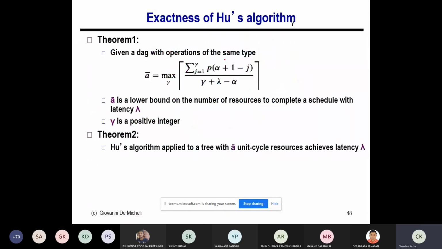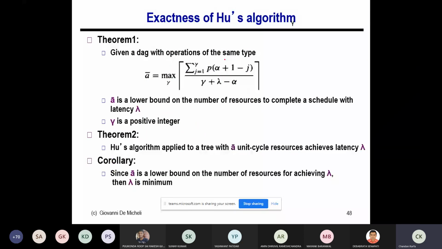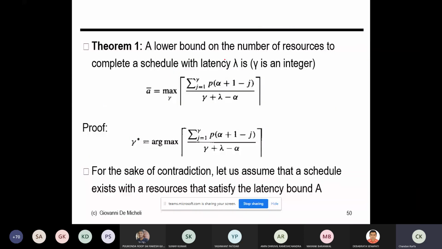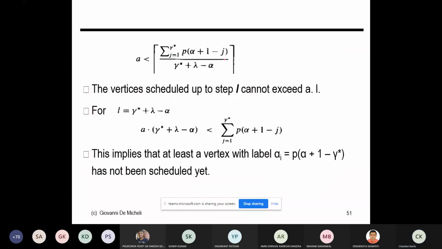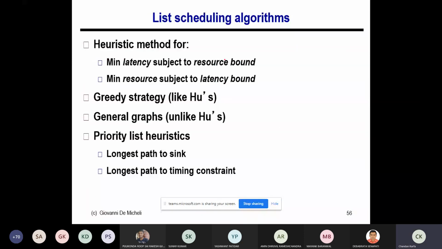This is the beauty of Hughes algorithm. But it only works for a specific class of program, not the general case. For the general case, this problem is NP complete. That means there does not exist any deterministic algorithm which can solve the problem or give the minimum latency in polynomial time.